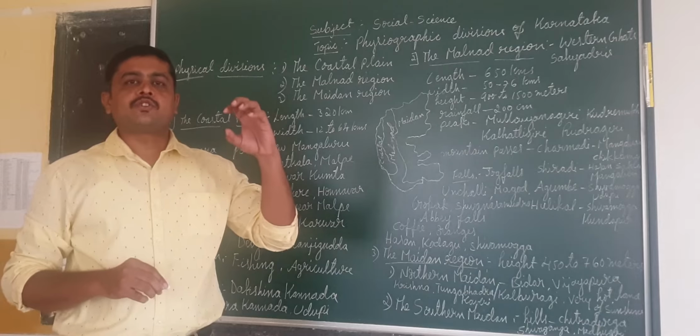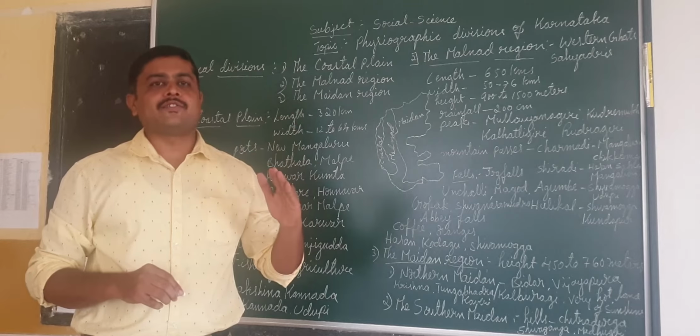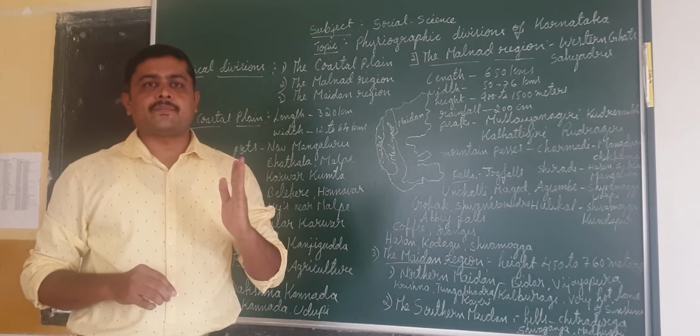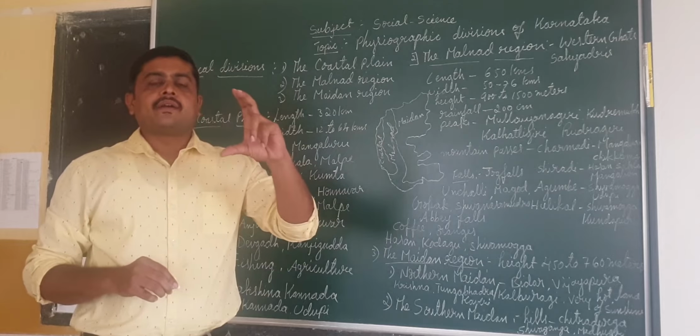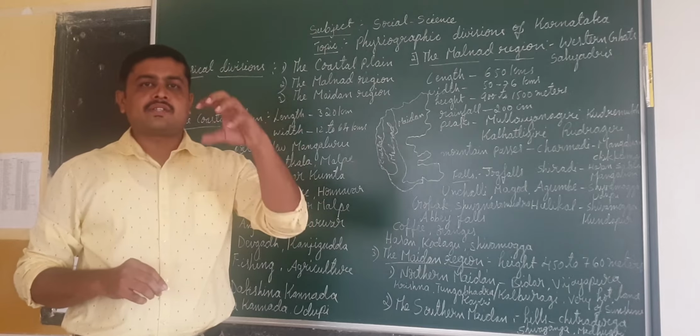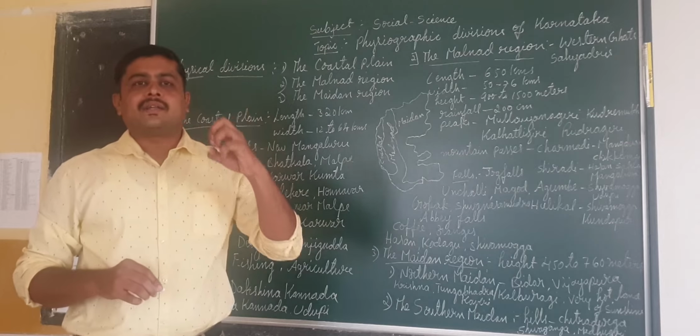As we know, it is located at the southern part of our country. It is a part of peninsular India, and it is covered by neighboring states known as Maharashtra, Tamil Nadu, Kerala, like that.